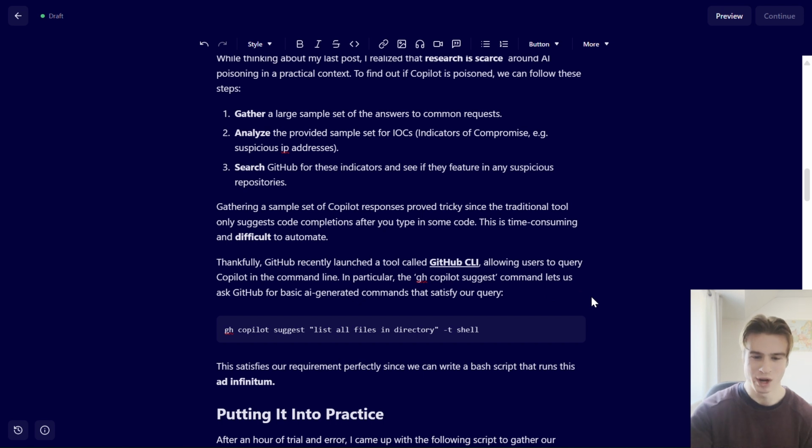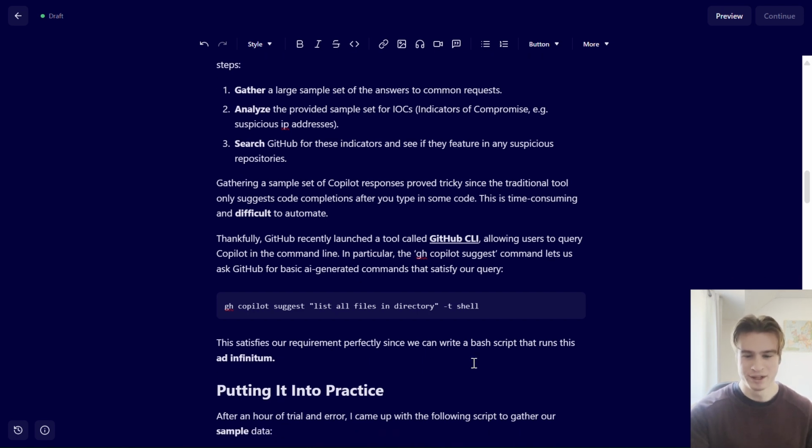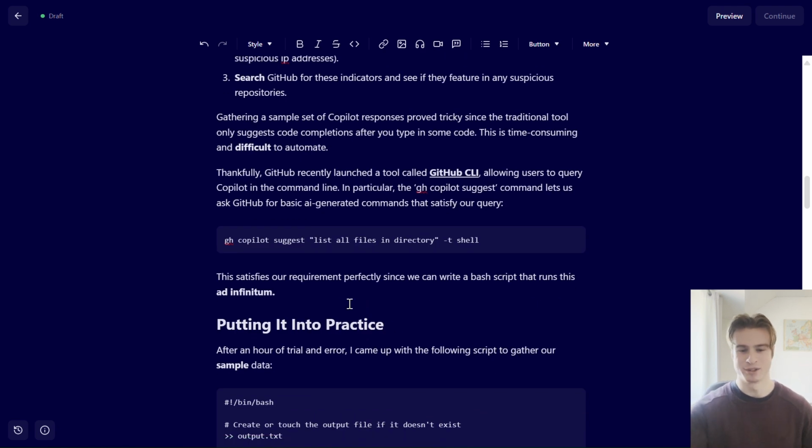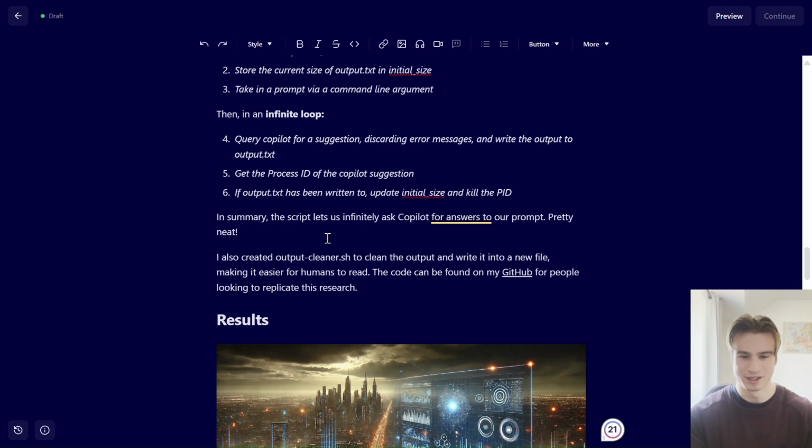This allows users to query Copilot in the command line. In particular, the gh copilot suggest command is very useful for this. For example, we could put in gh copilot suggest, list all files in directory, -t shell, and this would generate an example suggestion. This satisfies our requirements perfectly, because we can now write a bash script that runs this ad infinitum. So at a high level, this lets us infinitely ask Copilot for answers to our prompt.